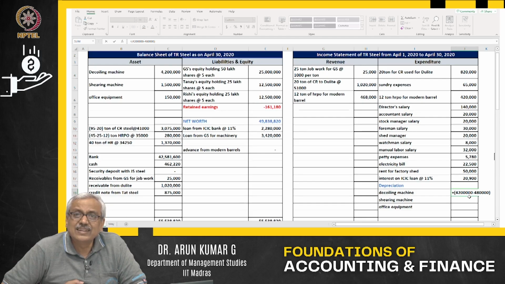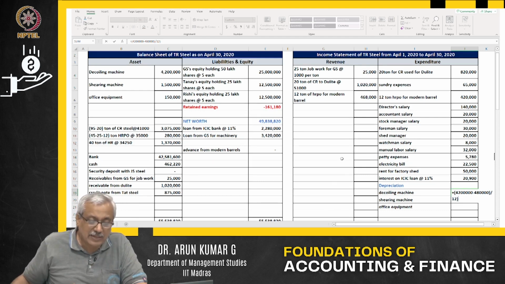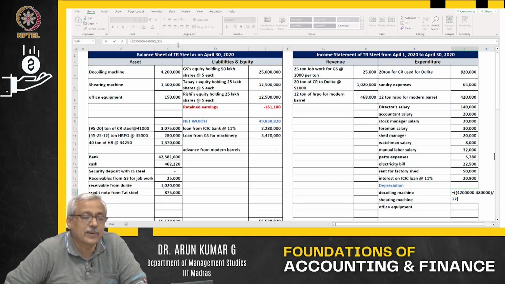This entire thing is going to be depreciated over a period of 12 years. Over a period of 12 years, the entire value will reduce. But now we are looking at depreciation for 1 month.